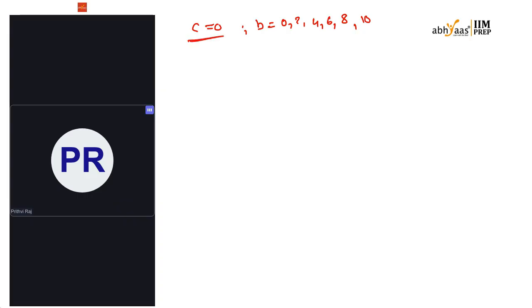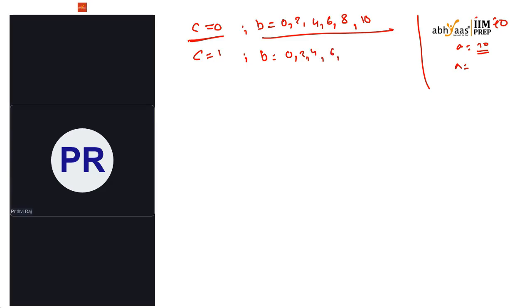So I can easily accommodate all these values for B. Similarly, if C equal to 1, 2A plus 5B has to be equal to 40. Again I'll count from B only. If B is equal to 0, A has to take 20 value, and B equal to 2, A has to be 15, like that. So I take B values as 0, 2, 4, 6, 8.